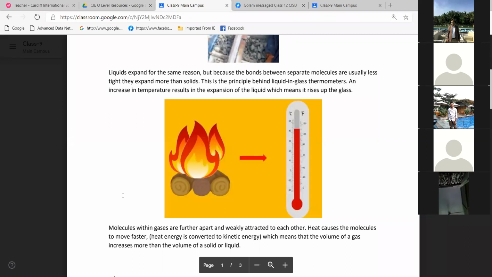So here we are using expansion of liquids to get the measurements in a thermometer. It is one of the benefits that liquids expand and we can use them for our daily life needs. Is it clear? Now continue.